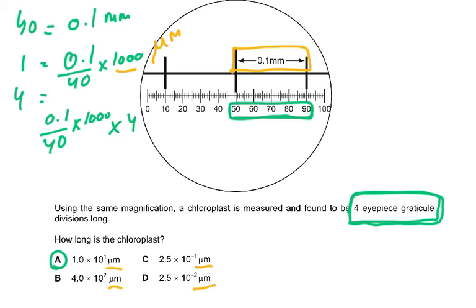Or you could have done the final answer also into 1000, it's fine. So 0.1 over 40 into 1000, and then because we had to calculate 4 eyepiece graticule units, the answer was 1 into 10 raised to the power 1 micrometer.